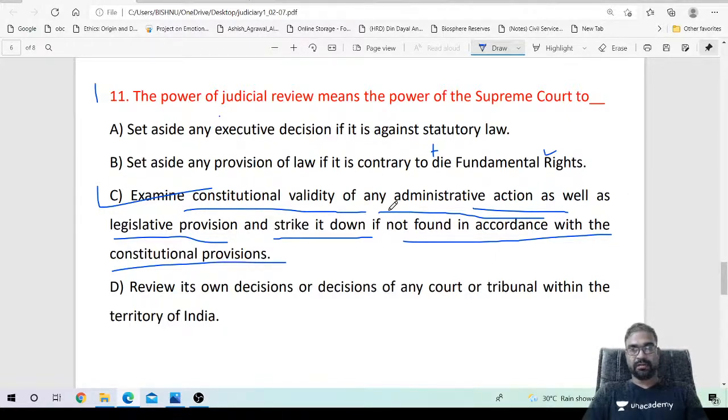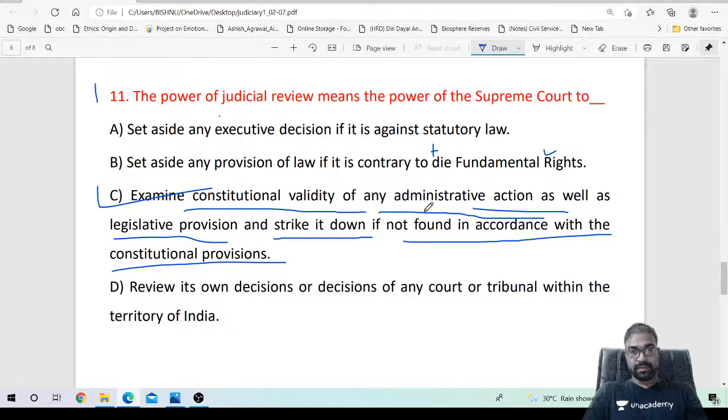Constitutional validity check of administrative actions or legislative actions, of both executive and legislative. Whether those laws are congruent with the constitutional provisions or not.